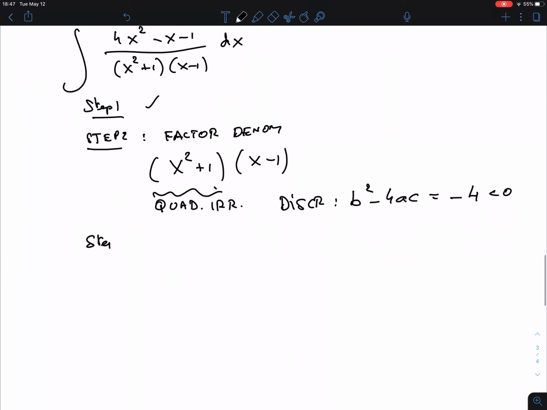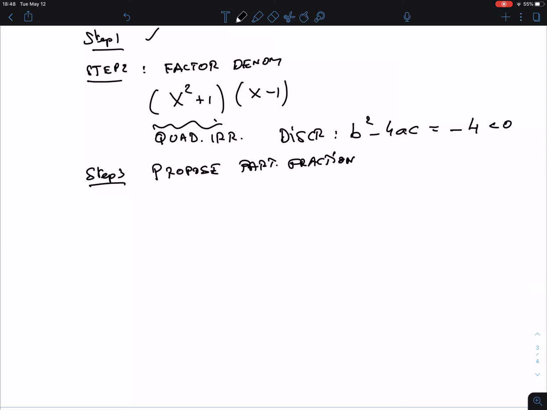So, once we have completely factored, and the factors have to be either linear factors or quadratic irreducibles, perhaps with powers of them, it could be several of the same factors, what do we do then? We have to propose the partial fraction. By the way, very early on I gave a review video on partial fractions, so you can also look at that one. That's why I'm not going to do everything here, but I want to go through this one a little bit more.